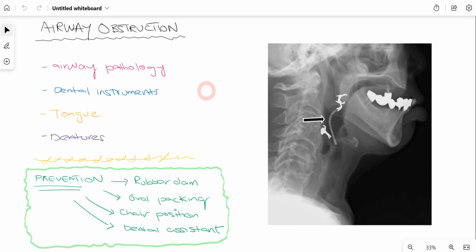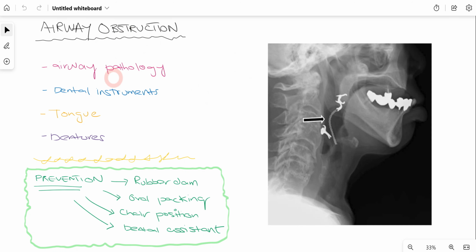Airway obstruction is also a common medical emergency which can occur. For example, patient has inhaled a denture, any dental prosthesis patient can inhale. In terms of patient losing their consciousness or other condition, for example, patient has epilepsy, so they can inhale such dental prosthesis, and which can lead to airway obstruction.